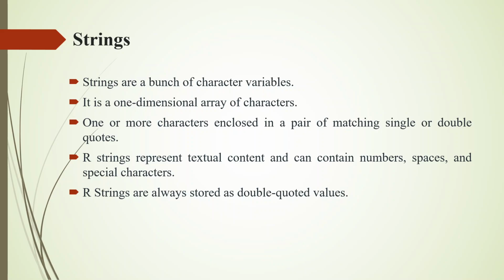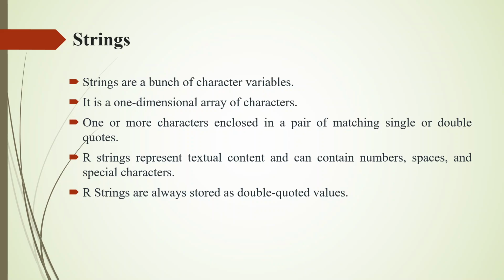And here normally the strings are enclosed with either single quotes or double quotes. Normally in C programming the characters are enclosed with single quotes and the string values are enclosed with double quotes. But when coming to Python and R programming, characters and strings are both enclosed with either single quotes or double quotes. Both are similar here. A string can contain text, numbers, spaces and special characters, so you can include any type of characters in a string.